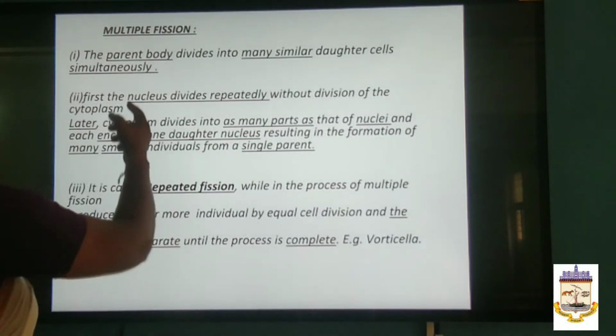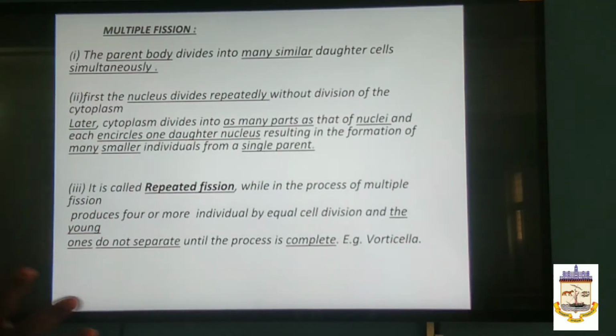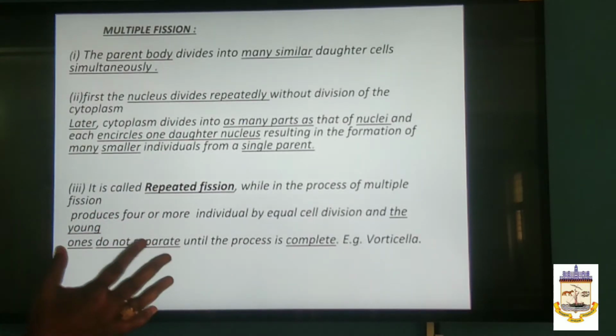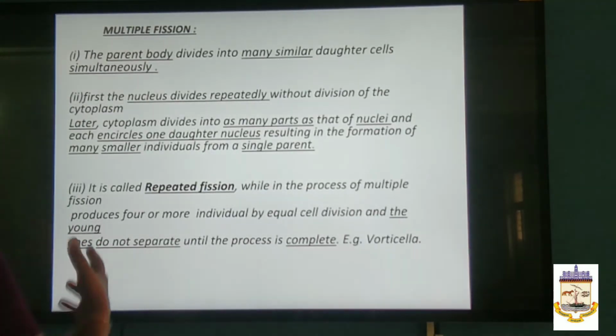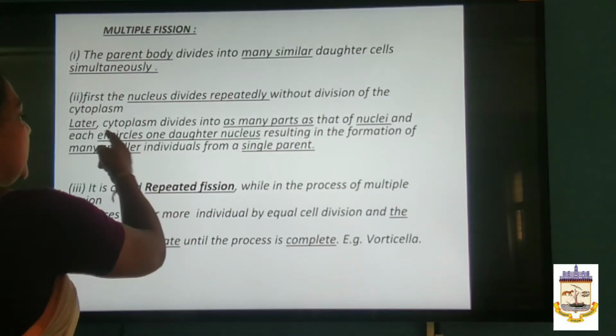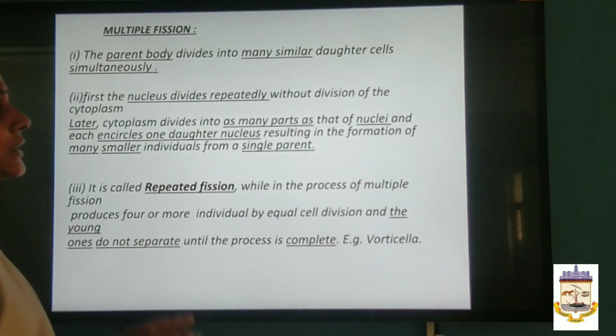So, here first the nucleus divides repeatedly without the division of cytoplasm. Finally, at the end only, you can see the cytoplasm divides into as many parts, each encircling one daughter nucleus, resulting in the formation of many smaller individuals from a single parent. This is one type. And another one is repeated fission. That is another type of fission we will see.